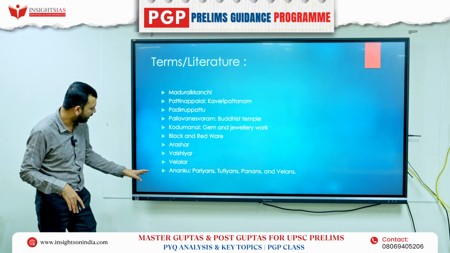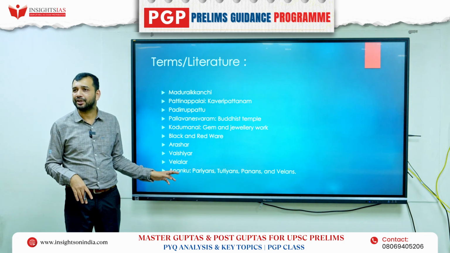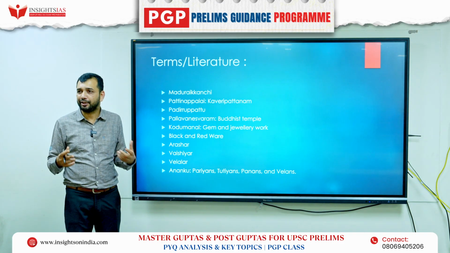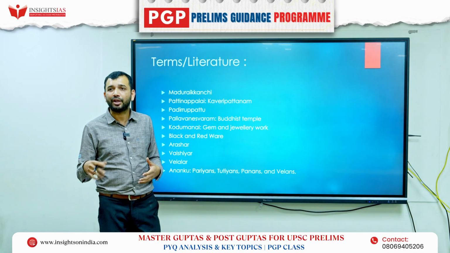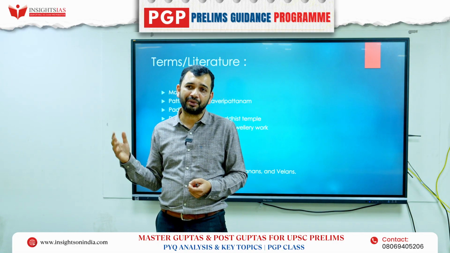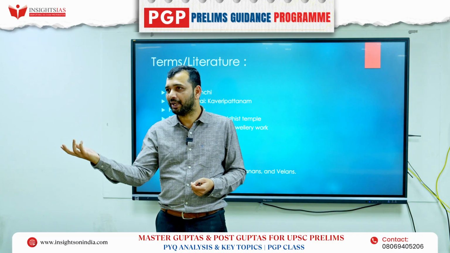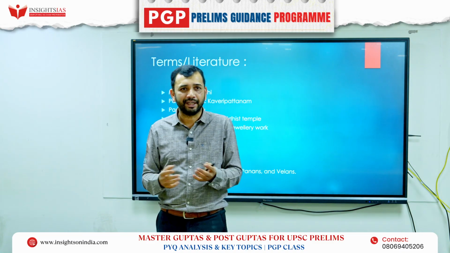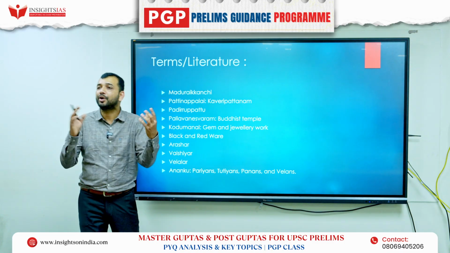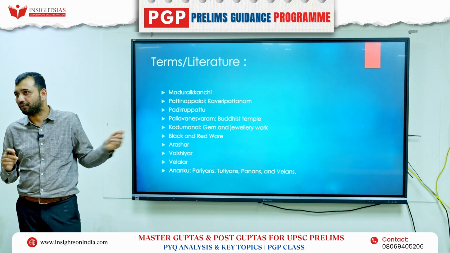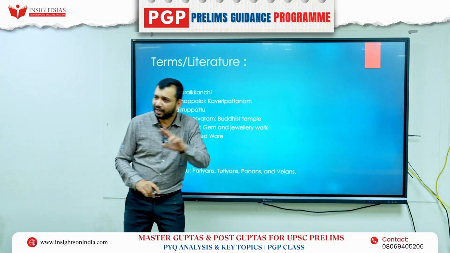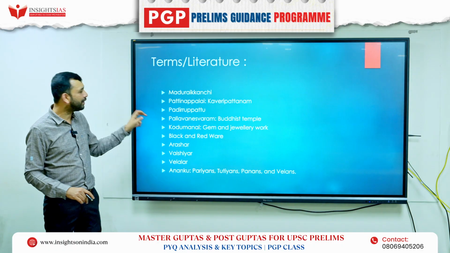Now if you look here, this Anakku, the word meaning of Anakku is that they were thinking of this magic as a sacred art. That is called Anakku. The magic is not about the magic that we usually talk about. Which magic are we talking about? Tantra, black magic, right? That has been considered as a great thing. The people performing them, Pariyans, Tutiyans, Panans, Velans, are those who performed this black magic. This terminology was used. For you, you should just know the name, that's it. The Anakku is about black magic and who performs it. If you know it in one line, it is more than enough, right?